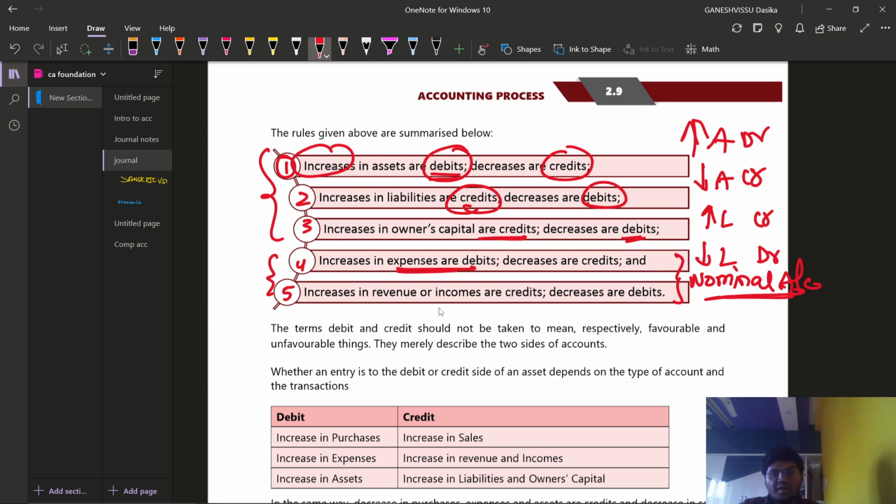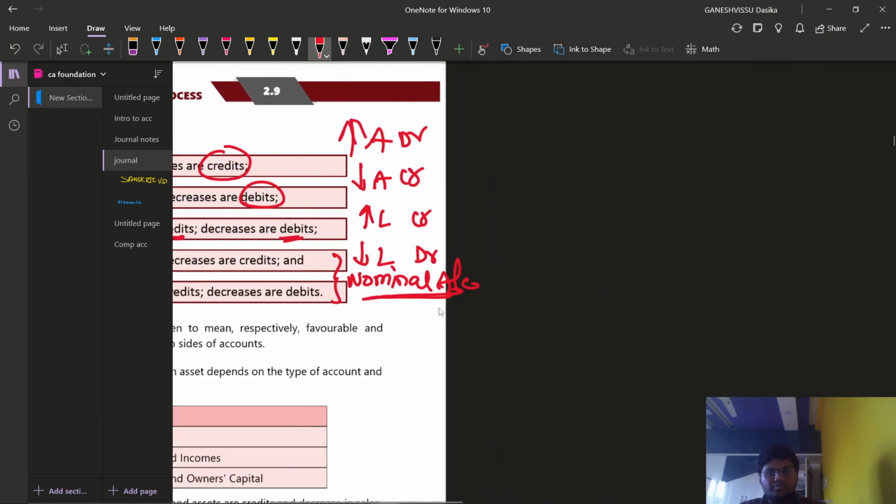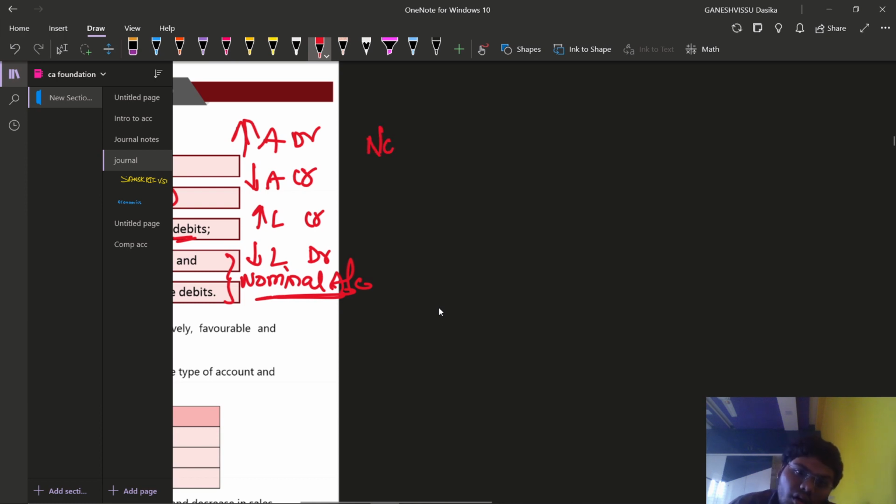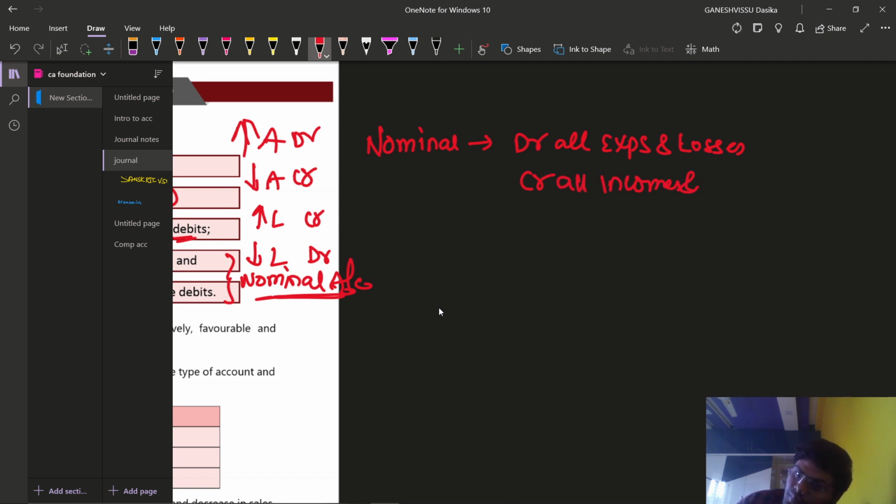The nominal account rule is the same thing as points 4 and 5. Increase in expenses are debits. What does it mean? Simply, what is the nominal account rule? Debit all expenses and losses, and credit all incomes and gains. This is the nominal rule, right?